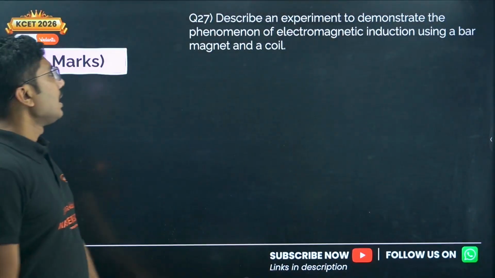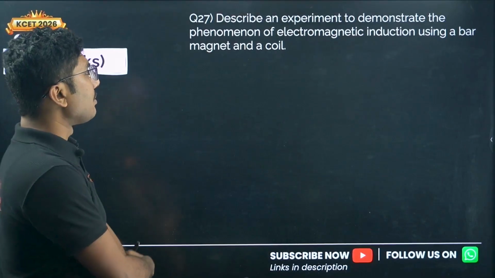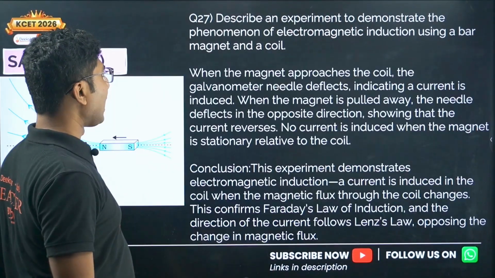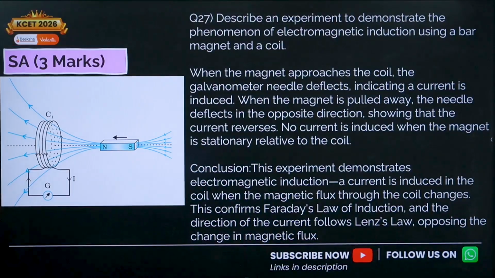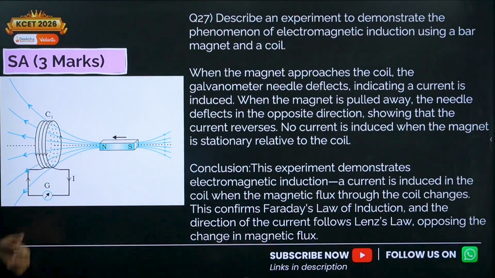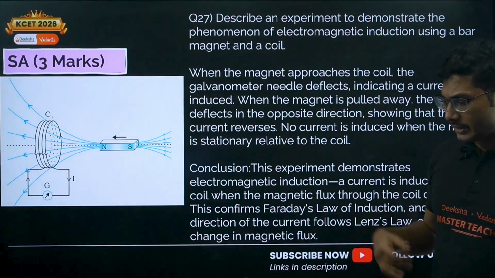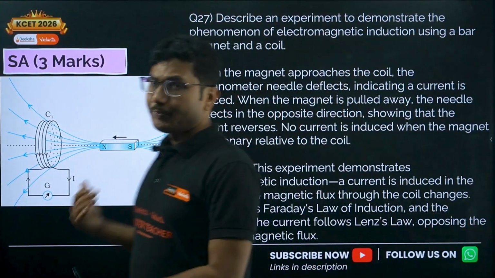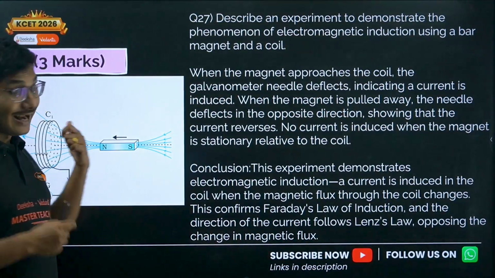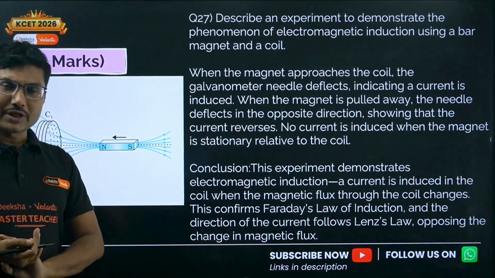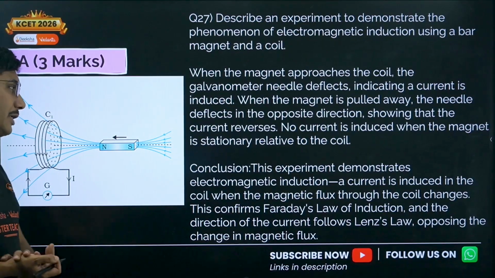Now next, describe an experiment to demonstrate the phenomenon of electromagnetic induction using a bar magnet and a coil. So this is the bar magnet and coil experiment. This question has come in the past and is also given in your model question paper in a different form. If you are preparing for the preparatory exam, this is a common question which has been coming for many previous years.